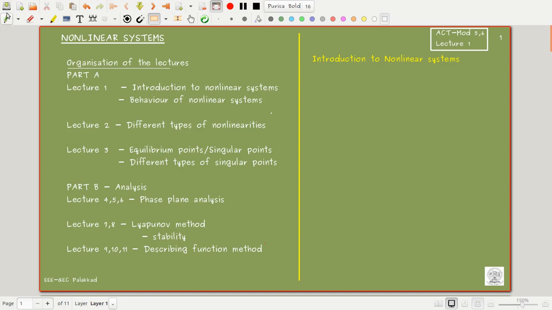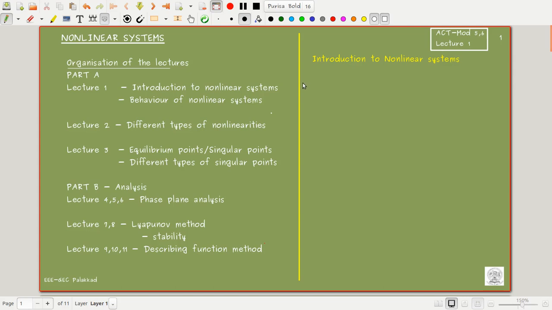Why are nonlinear systems so important? This is because whatever real system we consider, they are all nonlinear in nature. What we usually see are linearized versions of the nonlinear system that we were dealing with till now.